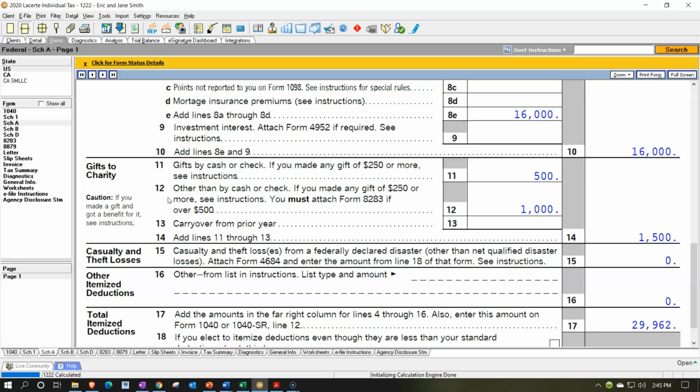But due to the fact that we're not professional gamblers, it's kind of like a hobby type of thing, you know, for most people, that would mean that you don't really usually get the gambling losses. But you may get the gambling losses over here on the itemized deductions if you are itemizing, but they're going to be limited up to the point of gambling winnings.